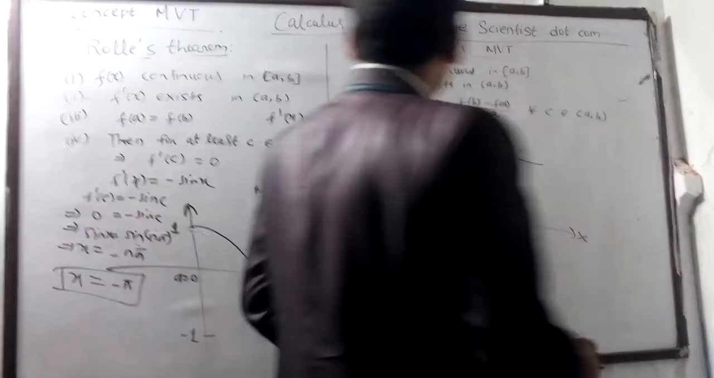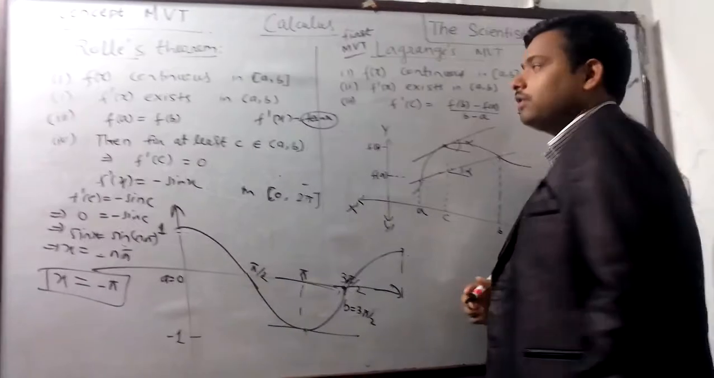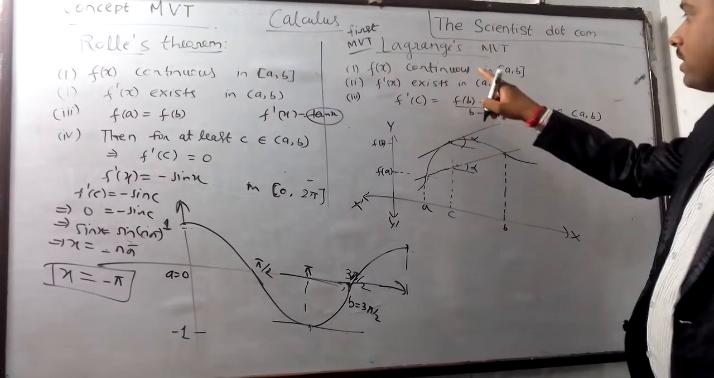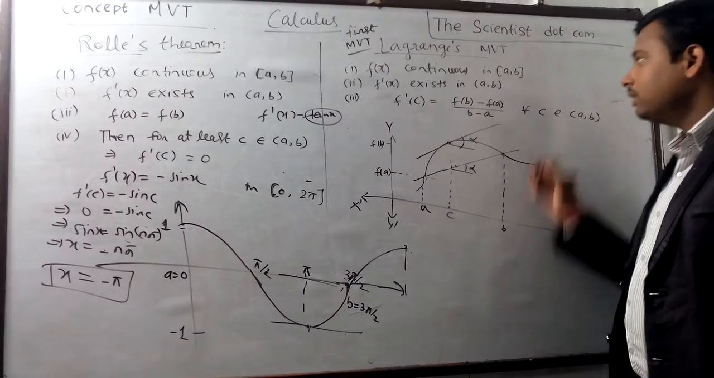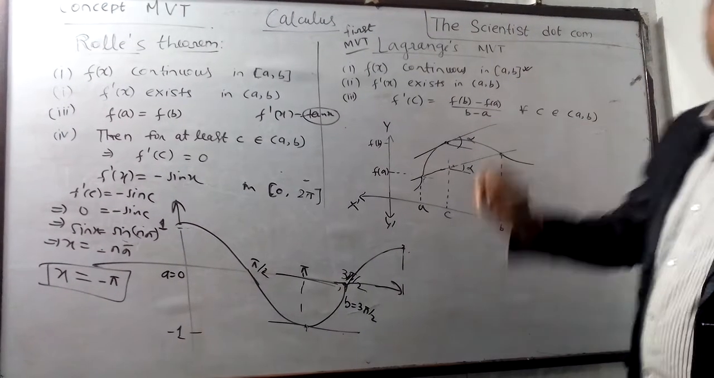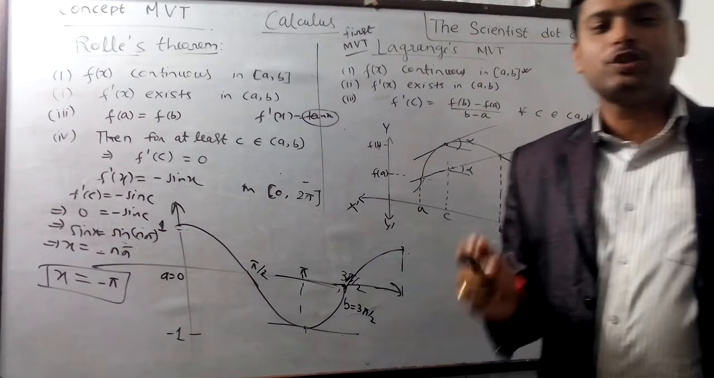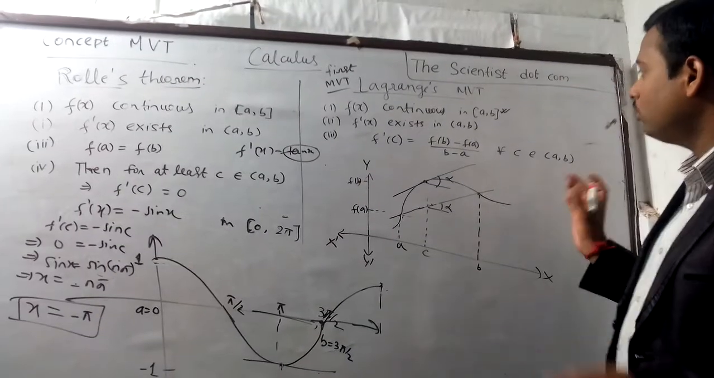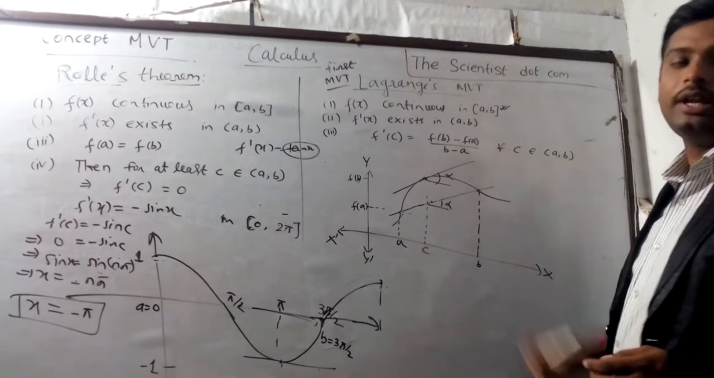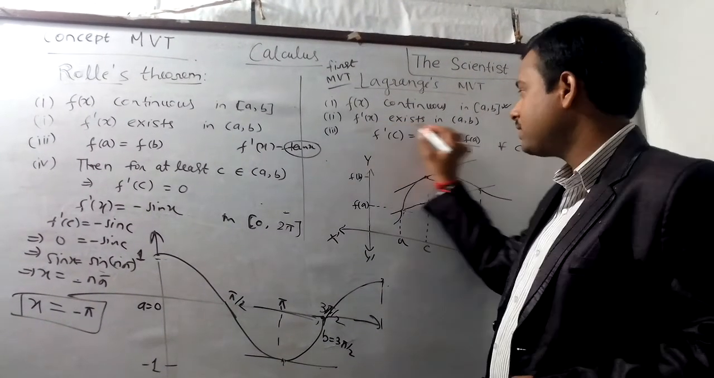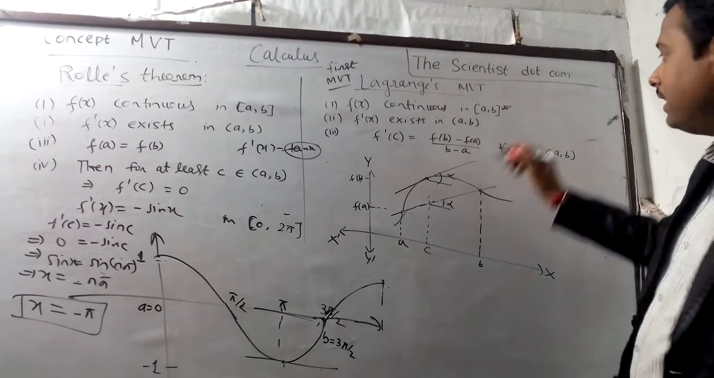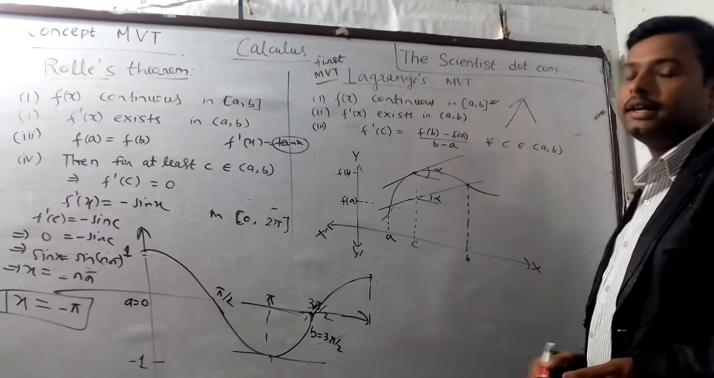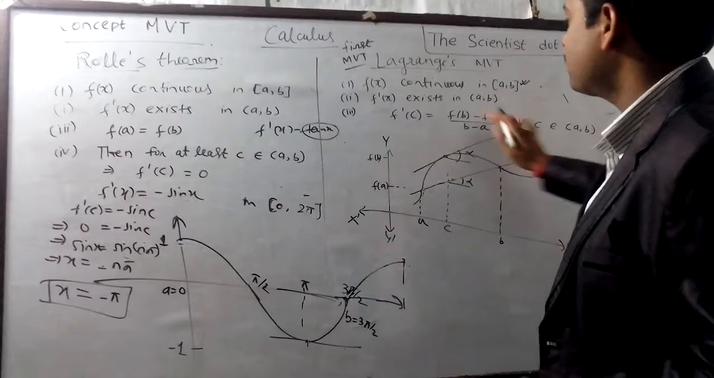Now come to Lagrange's mean value theorem. The same condition: f(x) continuous in the interval a comma b. We always take a closed interval because we restrict the function, that is, it is bounded into some limit between a and b. Now f dash x exists. Already I told you that there will be no sharp end, so that we cannot draw a tangent there.